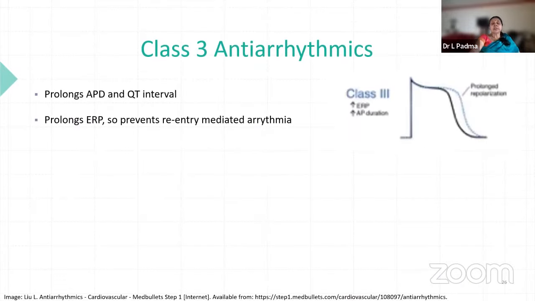So class 3, as I told you, is a broad spectrum antiarrhythmic drug where we see prolonged APD and QT interval, prolonged ERP also, all are prolonged. So it prevents re-entry mediated arrhythmias. Once ERP is there, no further impulses can generate, and even if generated, they cannot propagate. The action potential is longer, so the next impulses will go very slowly.